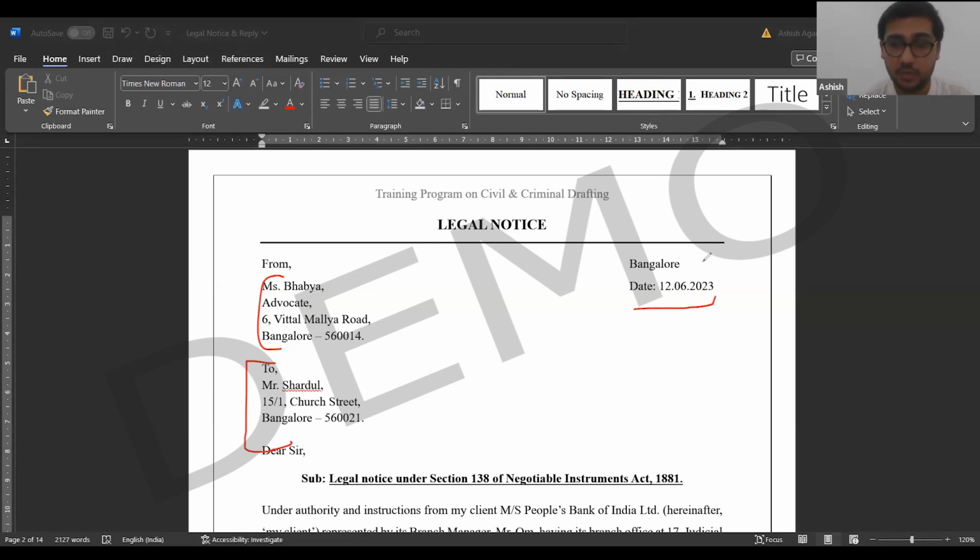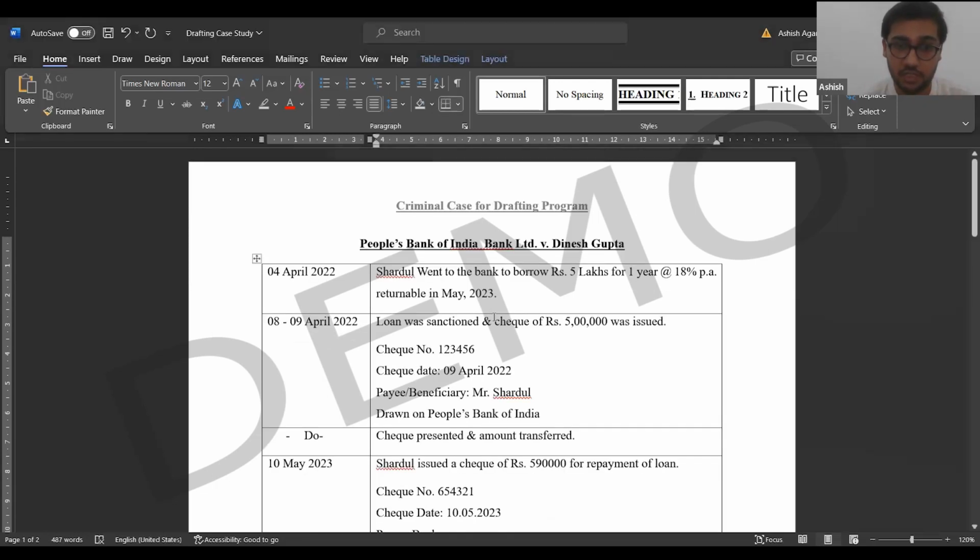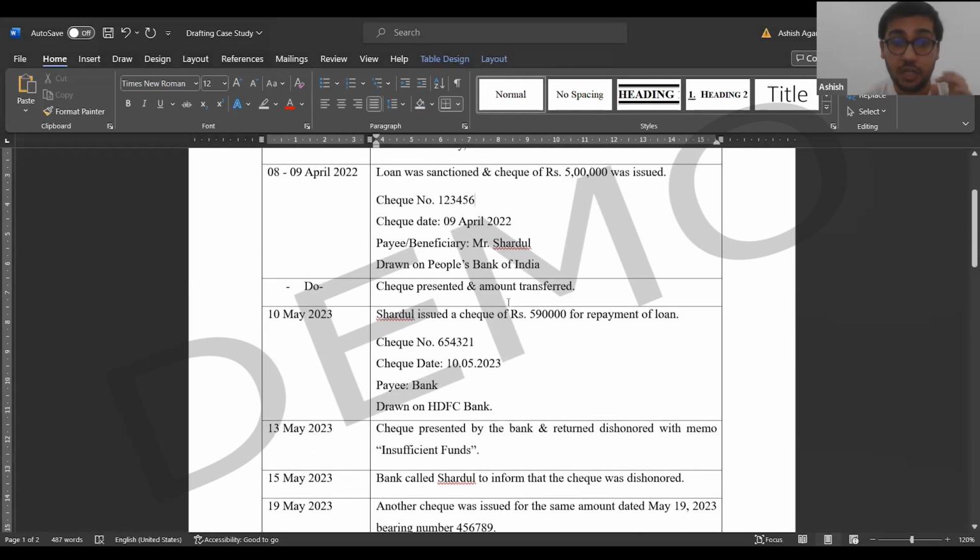Here you will write place and date. This date is important. The date of the notice should be within 30 days from the date of receiving the information about dishonor of check. Like I said, today is 12th June, that is why I have written 12th June. Let's compare it once, because it is really important. Let's compare what was the date of the last check.